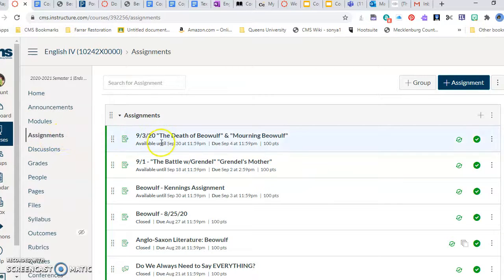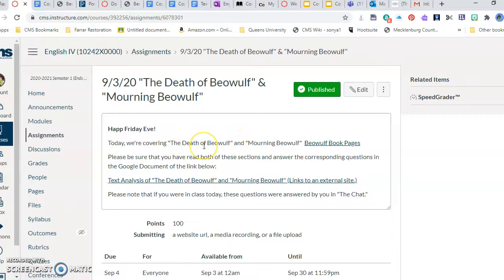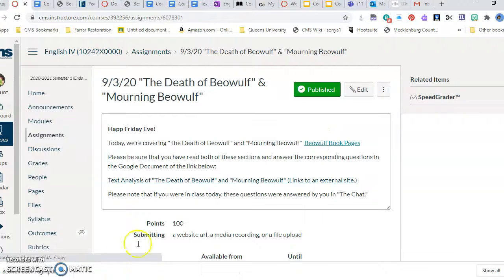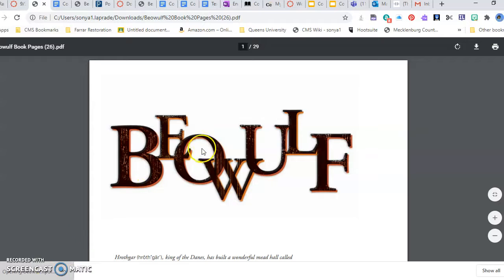We go to assignments, and you want to go to today's date, September the 3rd. Those two assignments encompass the reading The Death of Beowulf and Mourning Beowulf. So we click on that. And here you're going to find that assignment that refers you to Beowulf's book pages. So in order to get to the book, you want to click on this link, and then you will see it download over here in the left portion of your screen. You will open it, and there you are.